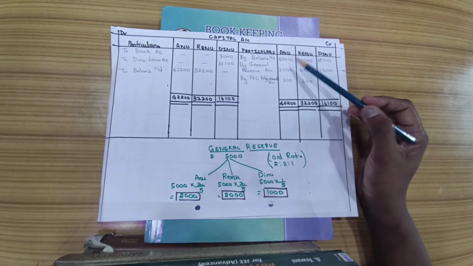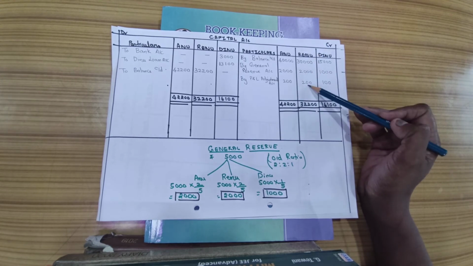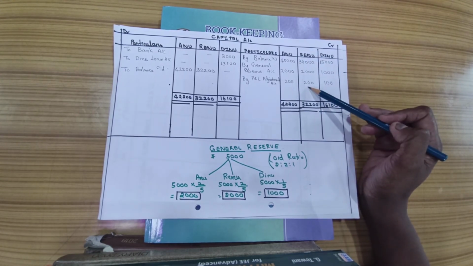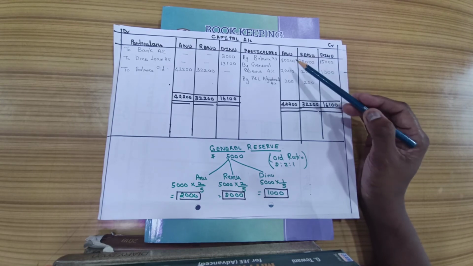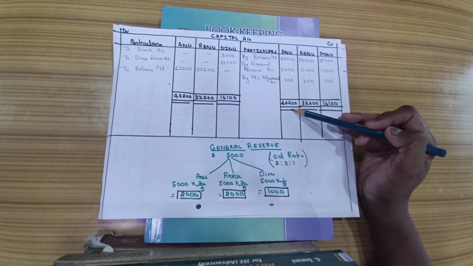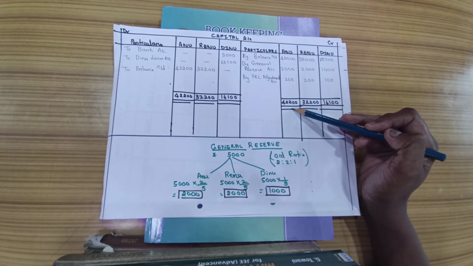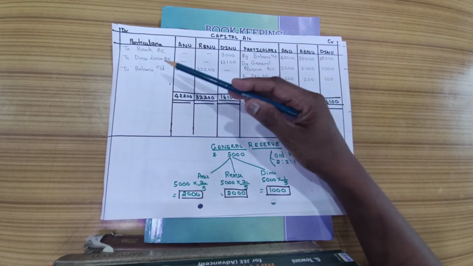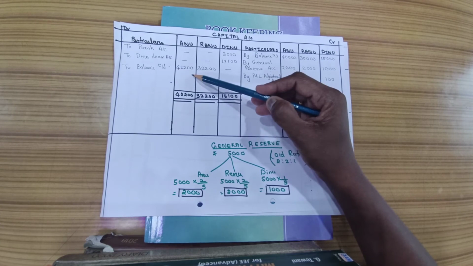Okay. So regarding Anu and Renu, they are the continuing partners who are going to continue the business. So their balances of the capital account would be transferred to balance sheet liability side. Let us first balance it. 40,000, 2,000 and 200 comes up to 42,200. No adjustment on the credit side, debit side. Hence the same would be the balance which would be carried forward to the capital account of the balance sheet.